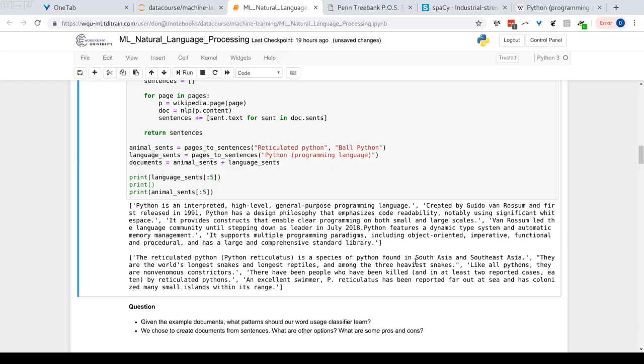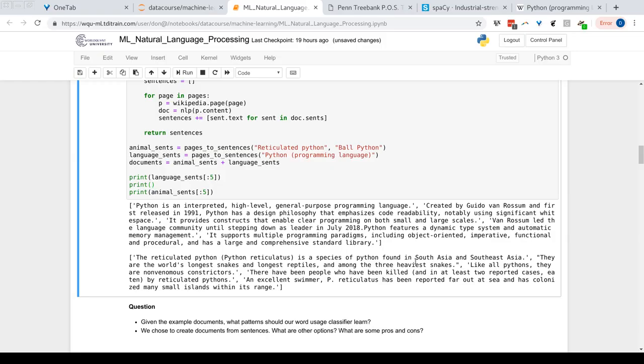Well, let's look at the words. Let's look at the words that are associated with Python, the programming language. We see things like programming. We see things like code and programming once again. Maybe language, type, memory.